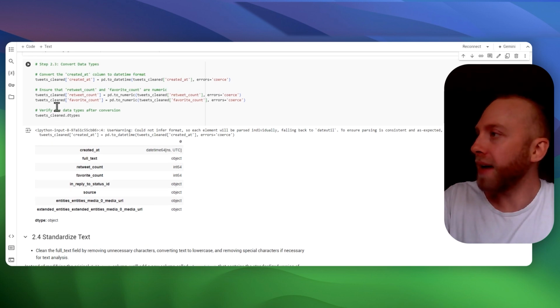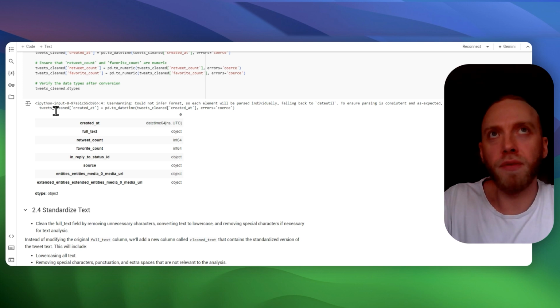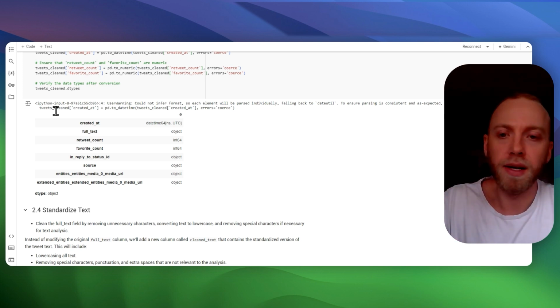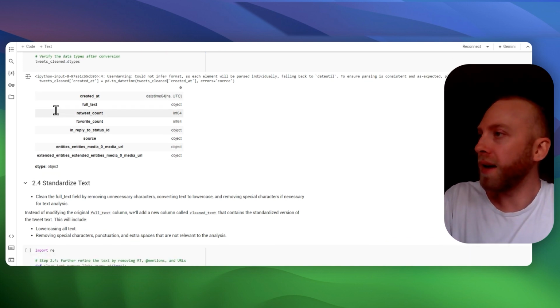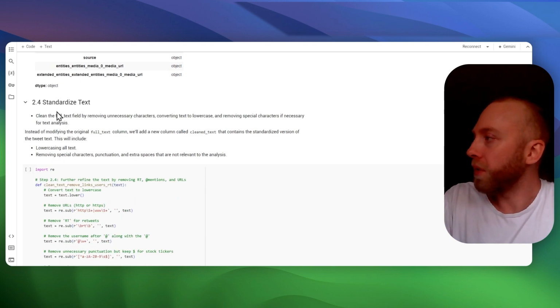Then here we converted the data types. The date comes out in a clustered date time format that needed to be changed in order to perform analysis. So that's what we did there.